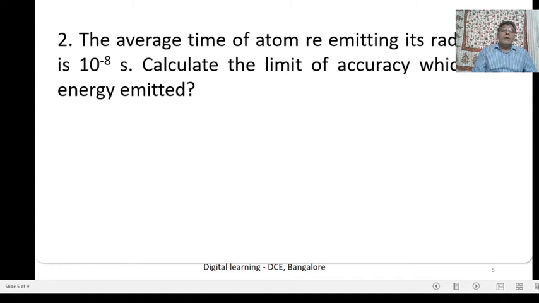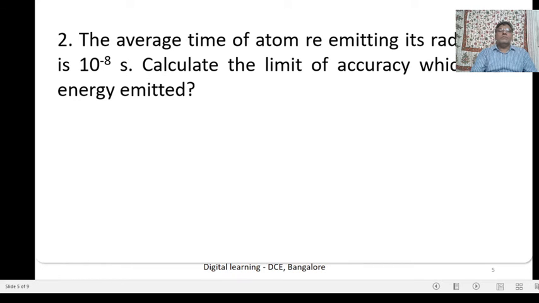meter. Second numerical problem: the average time of an atom re-emitting its radiation is 10 to the power of minus 8 seconds. Calculate the limit of accuracy with which the energy is emitted.